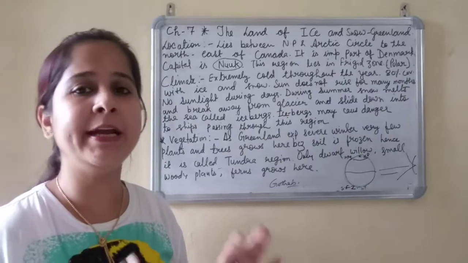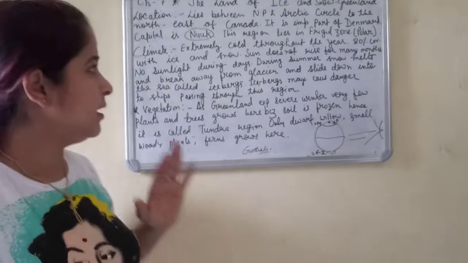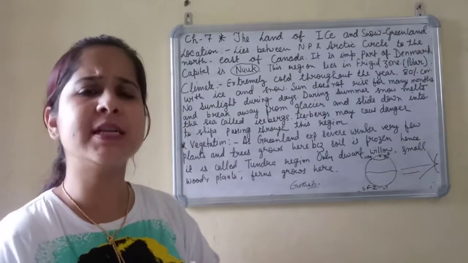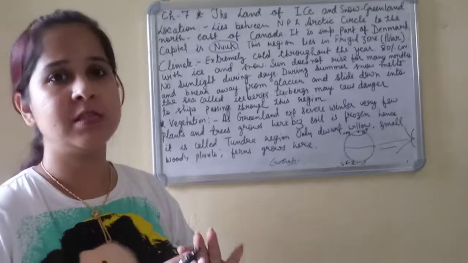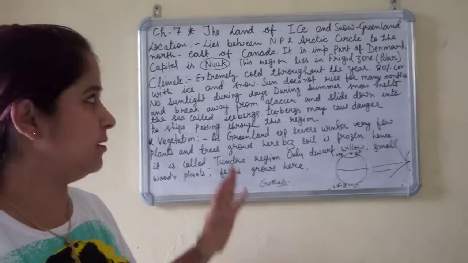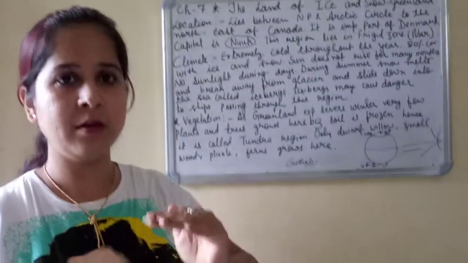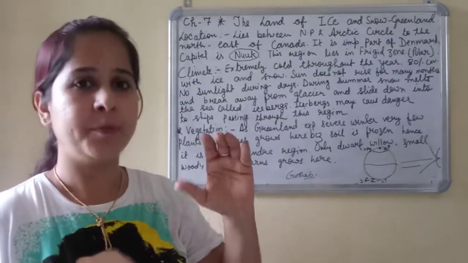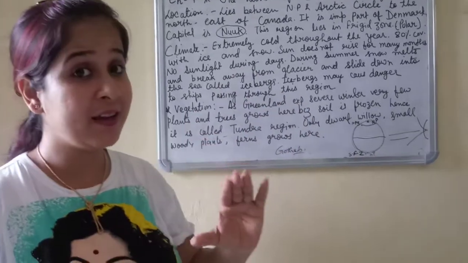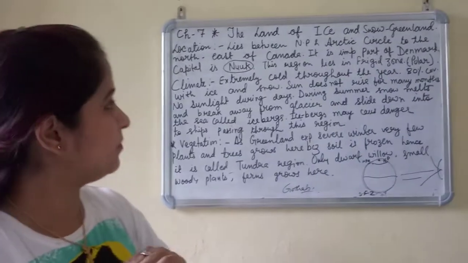Fine, definitely it will be a very snowy and freezing kind of climate. Yes, an extreme cold climate is totally extreme. Extreme means beyond any imagination, like it is totally frigid. Extremely cold throughout the year means that, unlike in India where we have a particular season and particular months for different seasons, here the climate is almost frozen throughout the year.